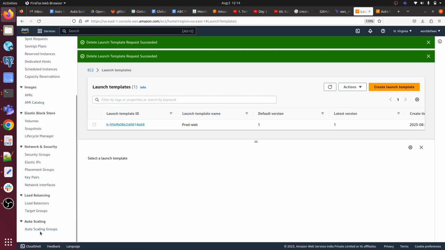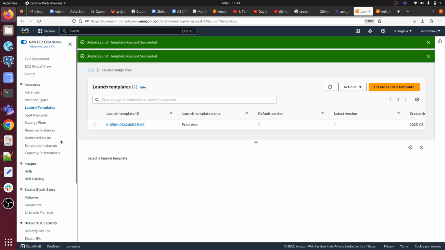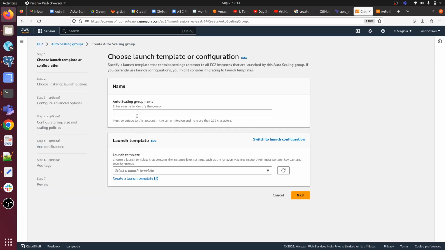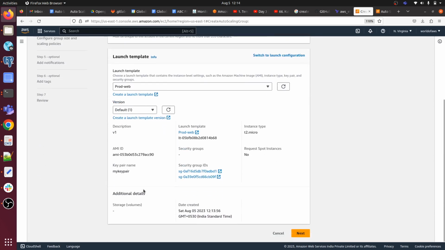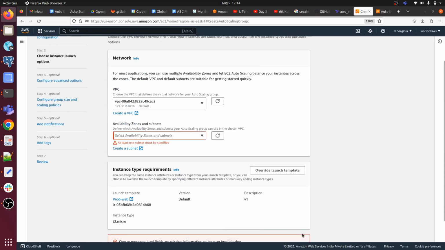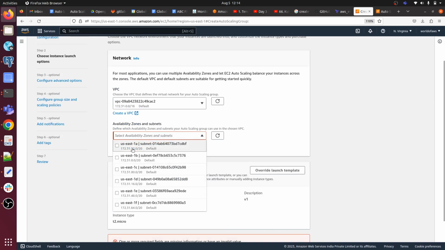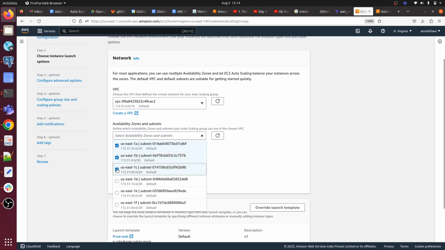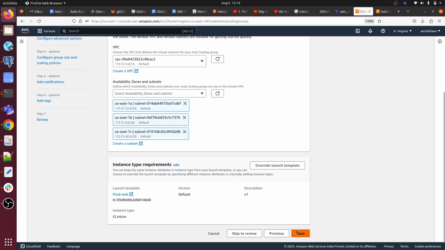Now we have to come to Auto Scaling groups in the EC2 dashboard. Click on it, click on create Auto Scaling group, and name it my auto scaling demo. Select the template you have created and click on next. Oh sorry, we have to select the availability zones here. I am selecting 3 availability zones. Then we have to click on next.